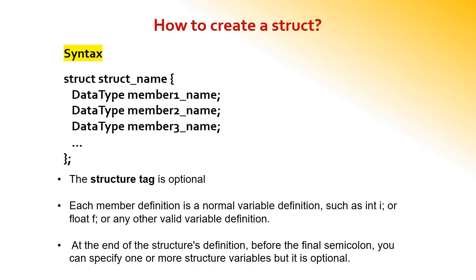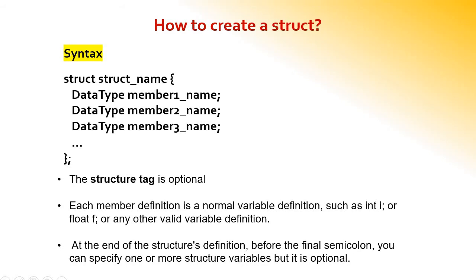How to create a structure? Struct name, then between curly brackets we have to enclose all the member names, finally a semicolon. So here struct is a keyword, then the struct name. Normal identifier rules should be followed for framing the struct name, and then between the curly brackets, the names that should be mentioned or declared under the name struct. Then we have to give a semicolon.